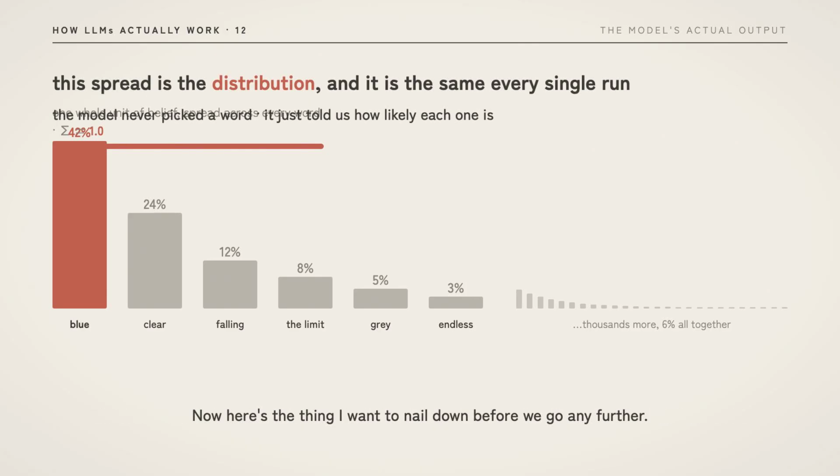Now here is the thing I want to nail down before we go any further. That distribution is the deterministic part. Same prompt, same weights, and the model draws the exact same set of bars every single time. The model never once picked a word. It just told us how likely each word is, and then its job was done.